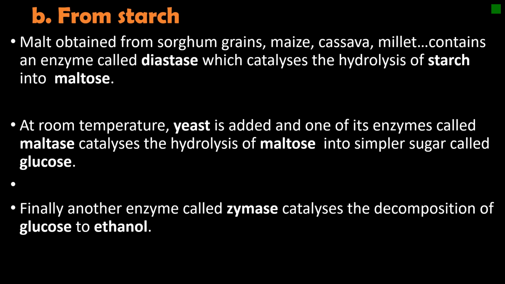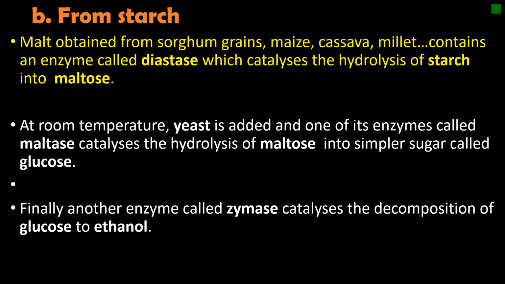of 95% purity. The total time required for conversion of starch to ethanol in the fermentation process is around 3 days. Let us look at the chemistry behind this process. First of all, malt obtained from sorghum grains, maize, cassava, millet, and so on, contains an enzyme called diastase, which catalyzes the hydrolysis of starch into maltose.